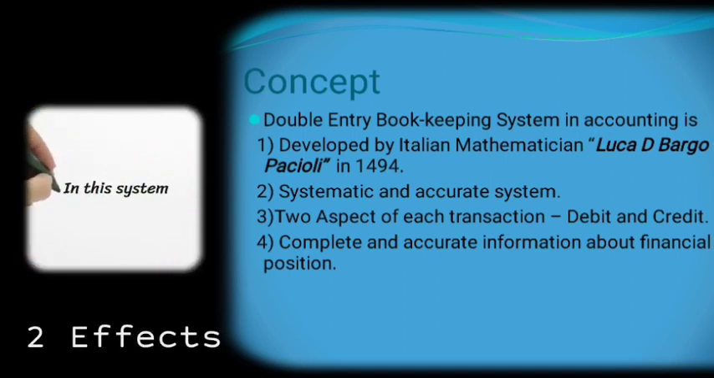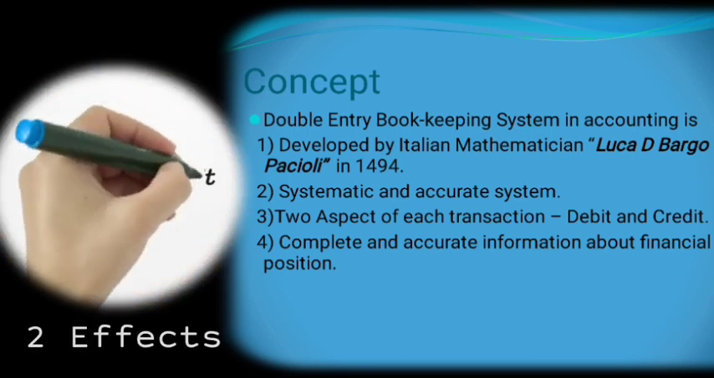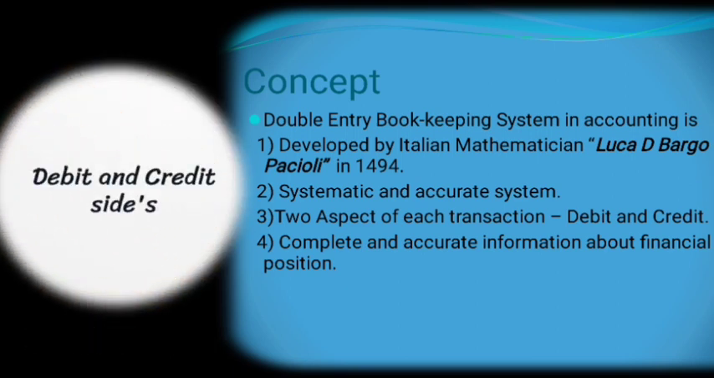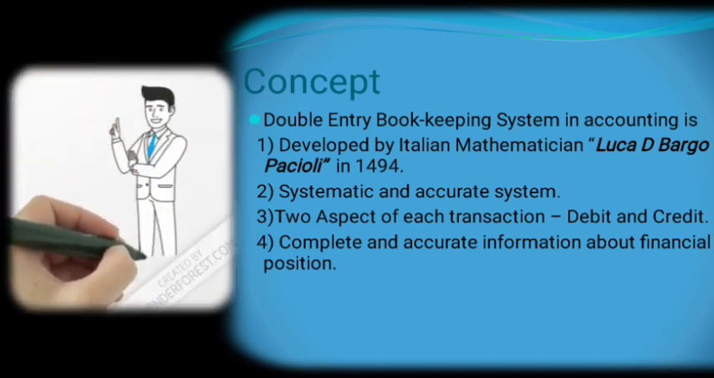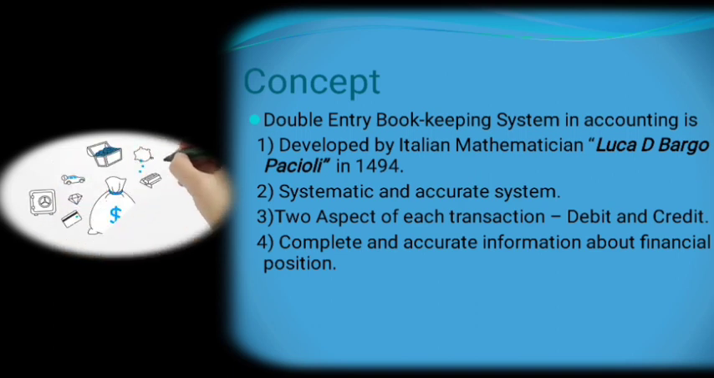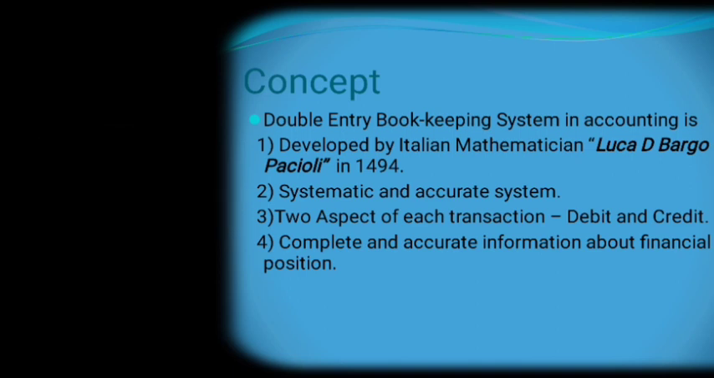In this system, we are giving two effects for each transaction, that is debit and credit. The next important thing is it provides complete and accurate information about financial position. Complete information and accurate information is a must for financial statements. Therefore, this system is good for providing all types of financial information.